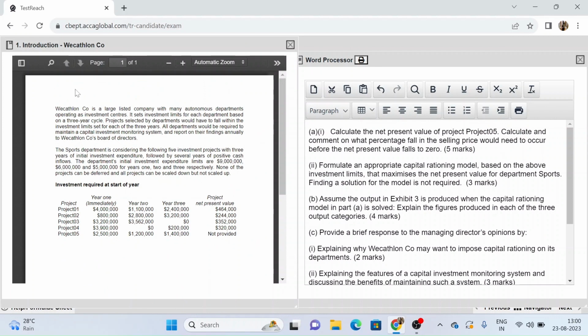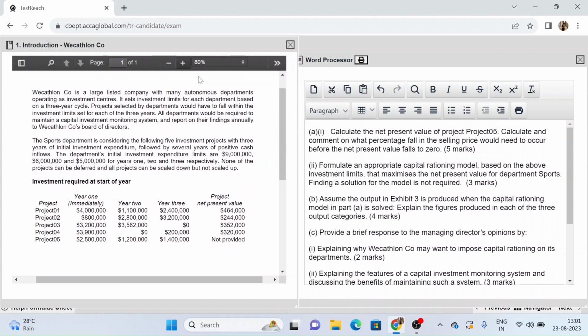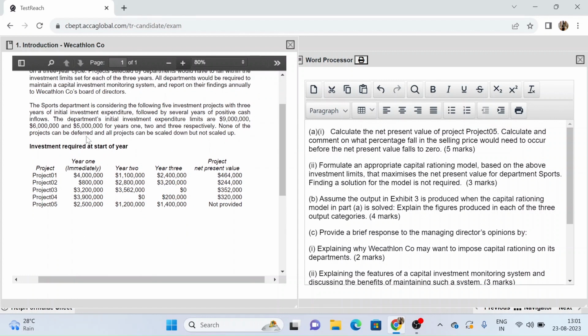Wecathlon company is a large listed company with many autonomous departments operating as investment centers. It sets investment limits for each department based on a 3-year cycle. Projects selected by departments would have to fall within the investment limits set for each of the 3 years. All departments would be required to maintain a capital investment monitoring system and report on their findings annually to Wecathlon company's boards of directors. So the sports department is considering the following 5 investment projects with 3 years of initial investment expenditure followed by several years of positive cash inflows.